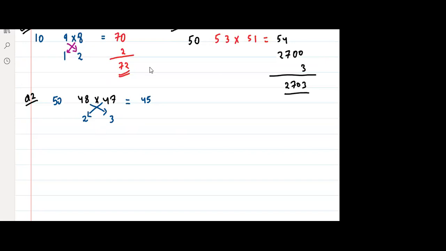Now, what is half of 45? Sir, half of 45 is 22.5, right? But we have this 0 over here. So 225, and 10. Yes or no? Because 45 into 5 is 225 and 10. And what is 2 into 3? 6. Yes or no?